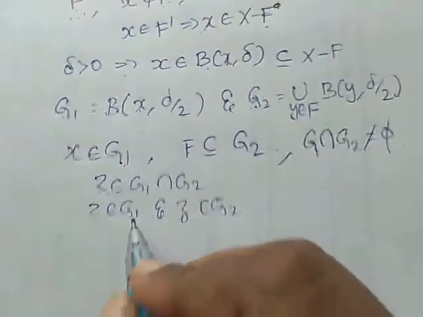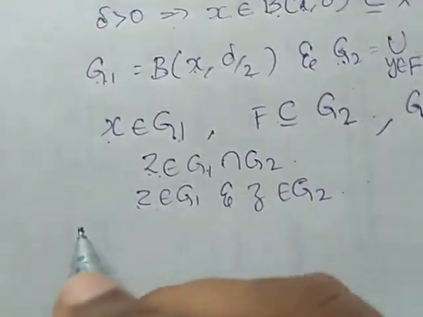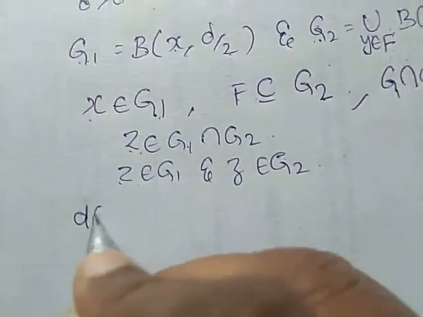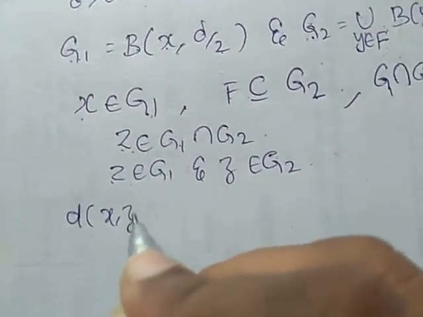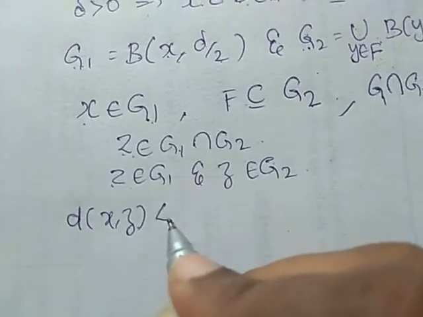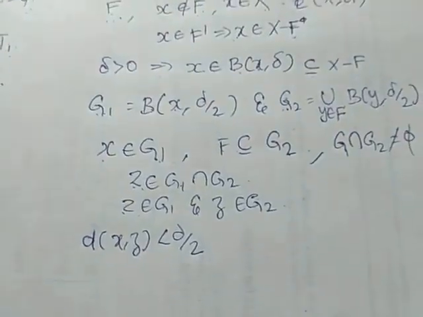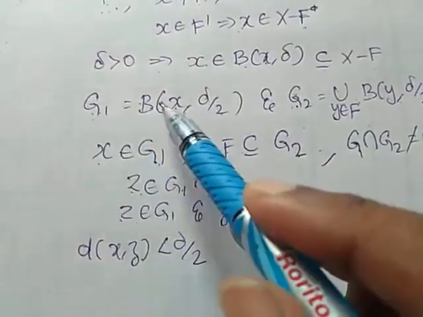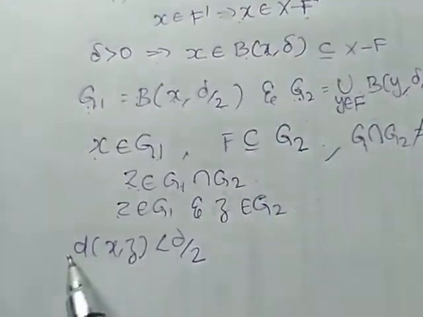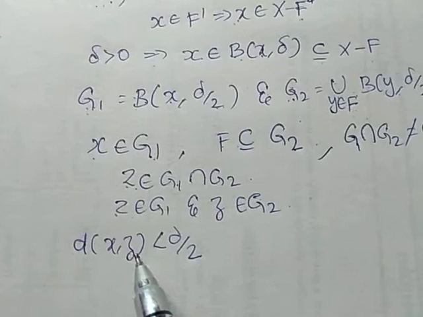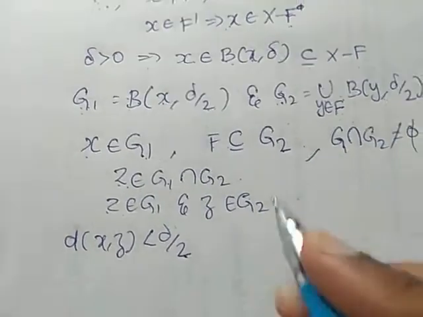So from the metric definition, d(x, z) is less than δ/2, because we are defining G1 as B(x, δ/2). Therefore d(x, z) should be less than δ/2.